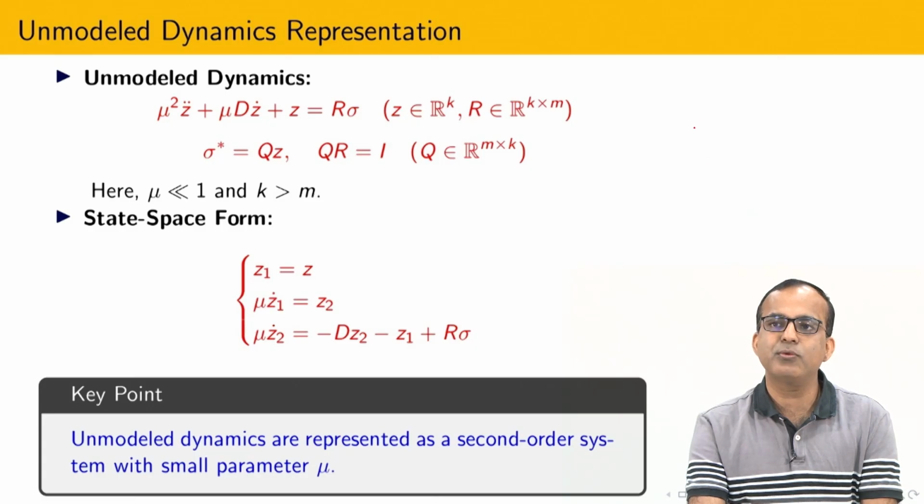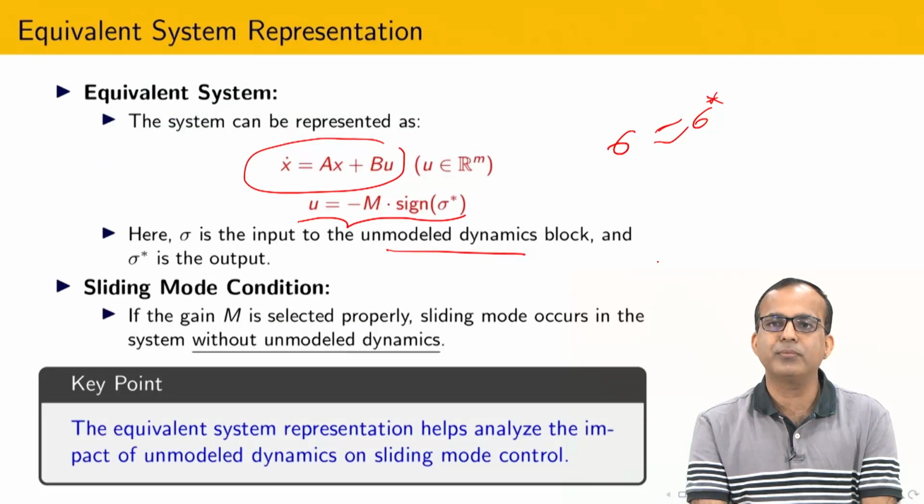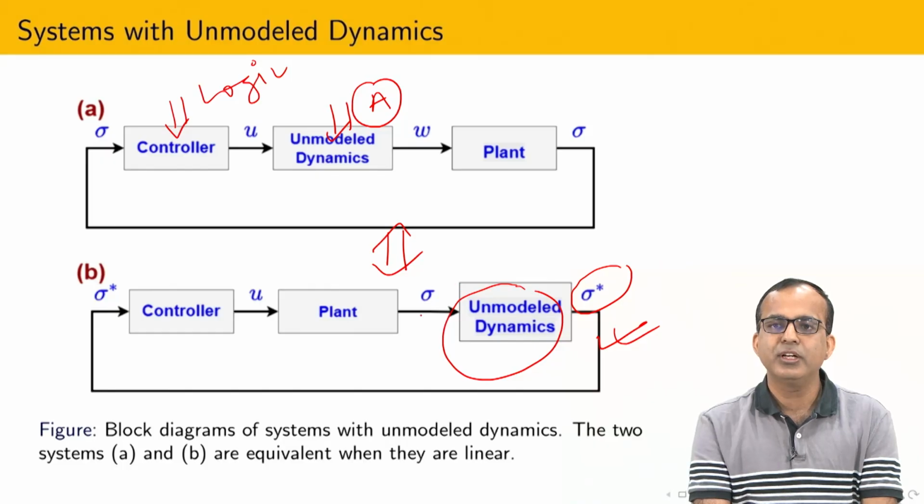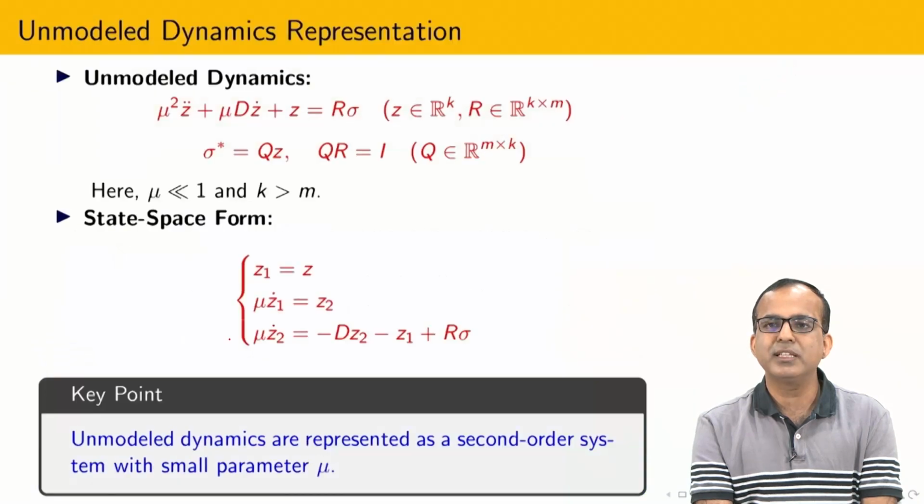In the equivalent structure, again please come back to the representation. Here I am going to take this system, and sigma is the input to the unmodeled dynamics. I am going to assume that the unmodeled dynamics is represented by second order dynamics where the time constant is very small. So sigma is the input to the unmodeled dynamics, and sigma star is the input to the controller. The same things I have written in mathematical language here.